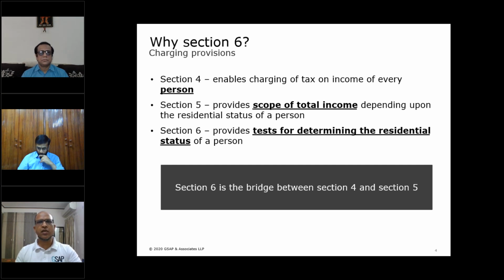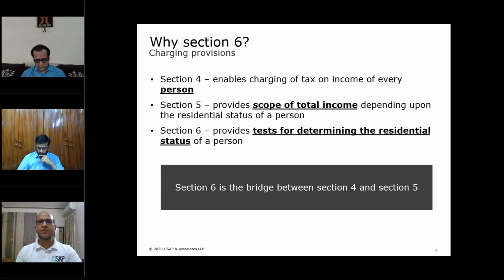This term person is further defined in Section 2 to include an individual, a partnership firm, a company, a body of individuals, etc. Now further, there is Section 5, which is also a charging provision. It provides the scope of total income which is taxable in India, depending upon the residential status of a person. So Section 4 says that income of every person is taxable in India.